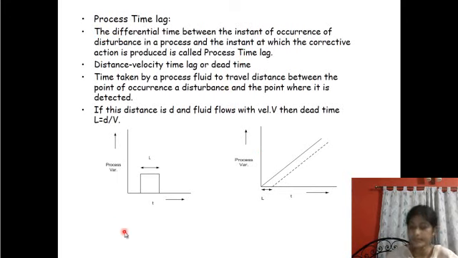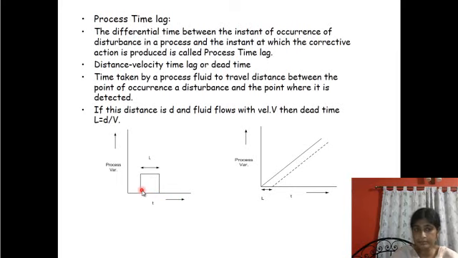Next is process time lag. Process time lag is the differential time between the instant of occurrence of a disturbance in a process and the instant at which the corrective action is produced. See, this is the process variable, and the x-axis corresponds to the time scale. This is the point of occurrence of disturbance, and this is the point of corrective action.